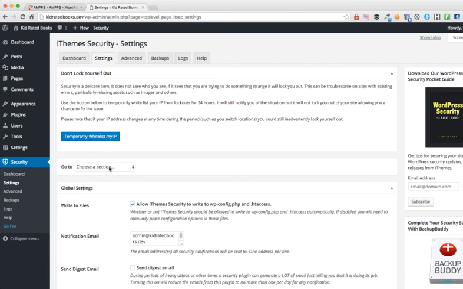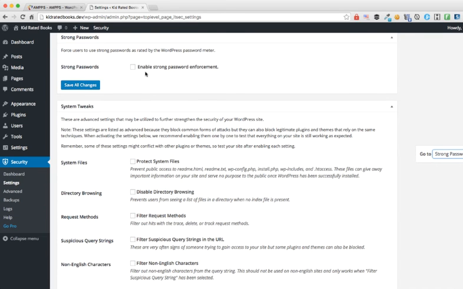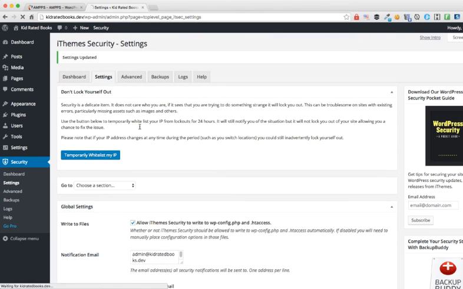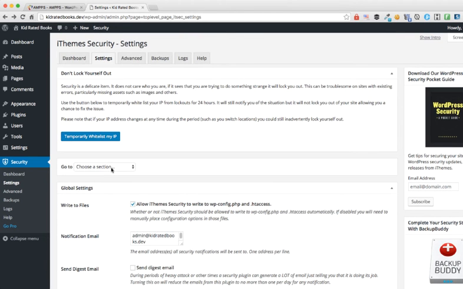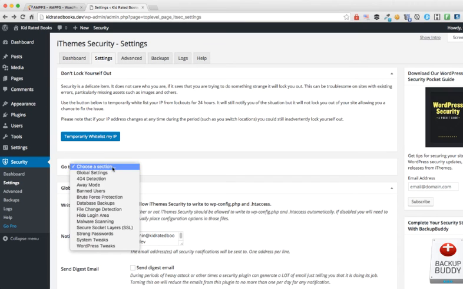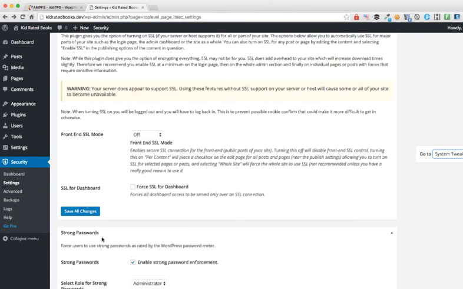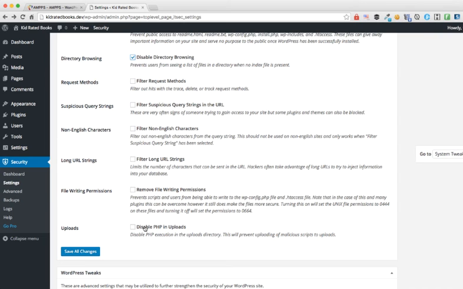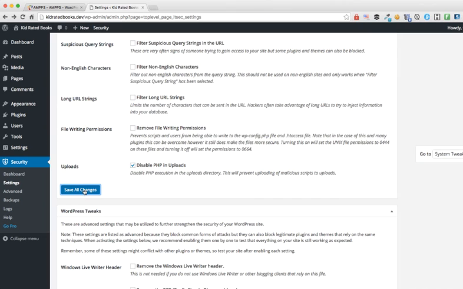Another thing I like to set up as well is strong passwords. Now, if you're the only person using this, chances are you may not need it, but I like to go ahead and enable it anyway for administrators. I want to make sure we're forced to use strong passwords. Next thing I like to set up in iThemes Security is the system tweaks. Typically, I like to protect the system files. Next thing I want to disable is directory browsing. And then I like to also check disable PHP in uploads, and we'll click Save All Changes.